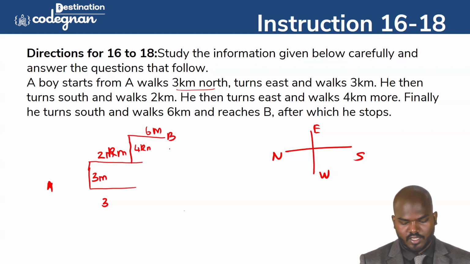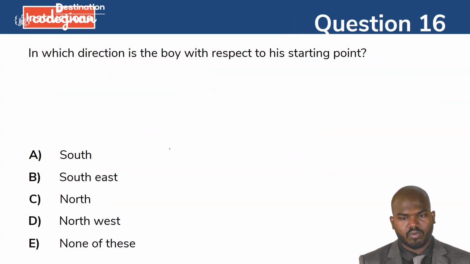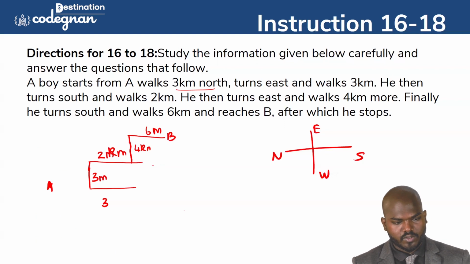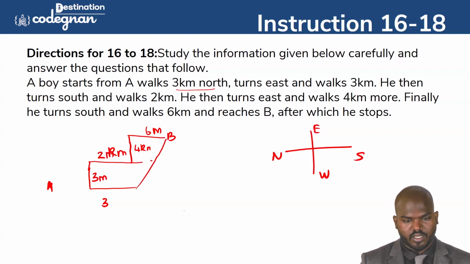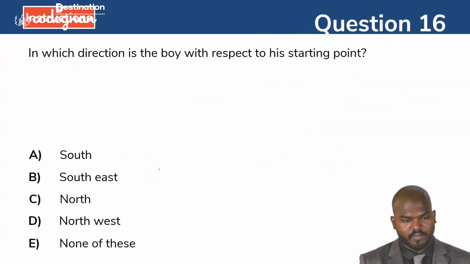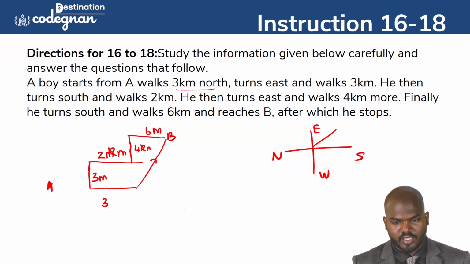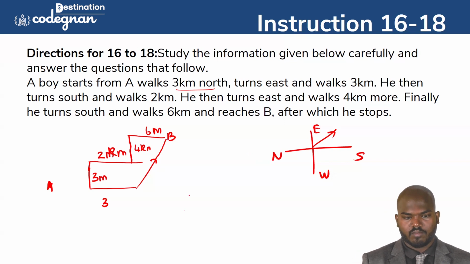Okay, but the question is here. They are asking in which direction the boy is with respect to his starting point. You see this one? So this is the starting point, from this direction to this direction. If you connect this, what do you get here? You will get the answer southeast. Okay, it was in the direction like this, right? So that is the southeast.